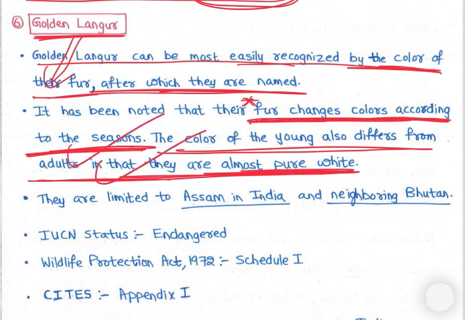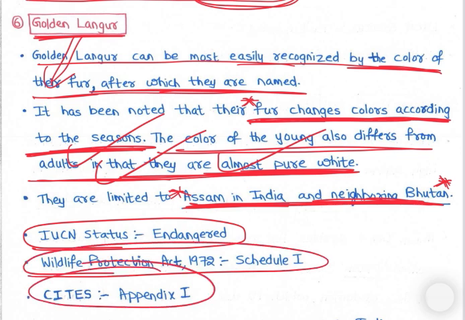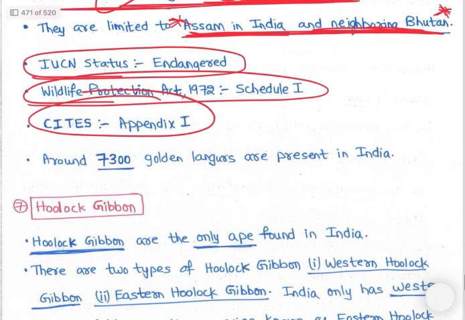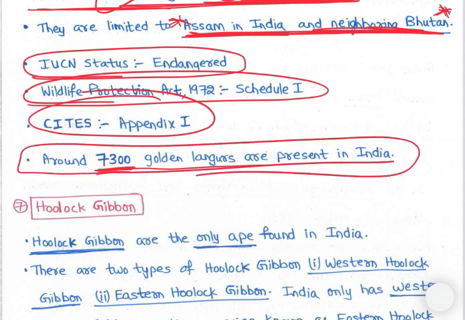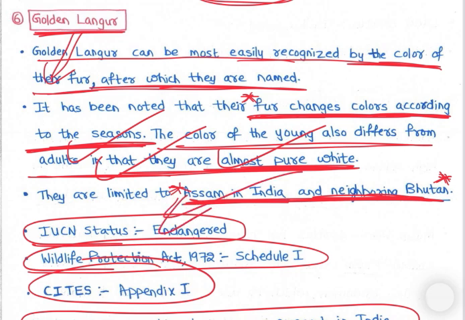So that's why golden langurs are important. Mostly found in, they are limited to Assam in India and neighboring Bhutan, right. India में Assam में है, right, and Bhutan में है, right. IUCN status is endangered. Wildlife Protection Act Schedule 1 cites Appendix 1. So that is golden langur. Around 7,300 golden langurs are present in India and few are present in Bhutan. So that's why golden langurs are important, because they are mostly present in India, right.